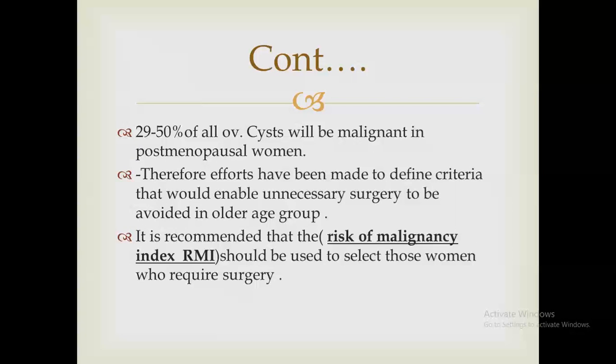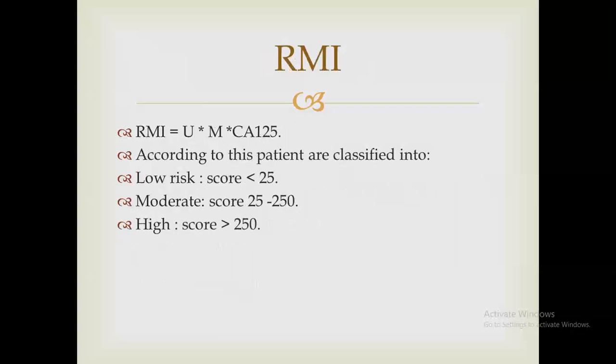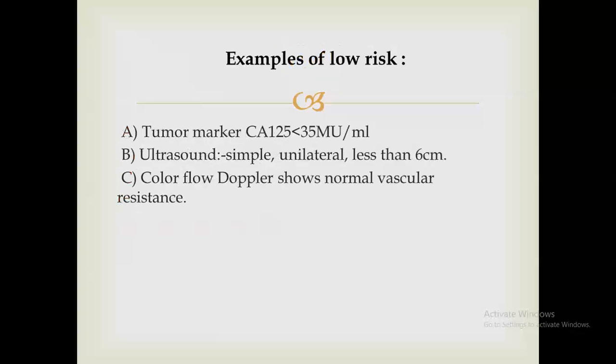The risk of malignancy index should be used to select those women who require surgery. As we know, the equation includes ultrasound features, menopausal state, and CA125. We multiply all these parameters to get a score. If it is less than 25, there is low risk of malignancy; between 25 and 225, moderate; and if it is more than 225, it is high risk to be malignant.